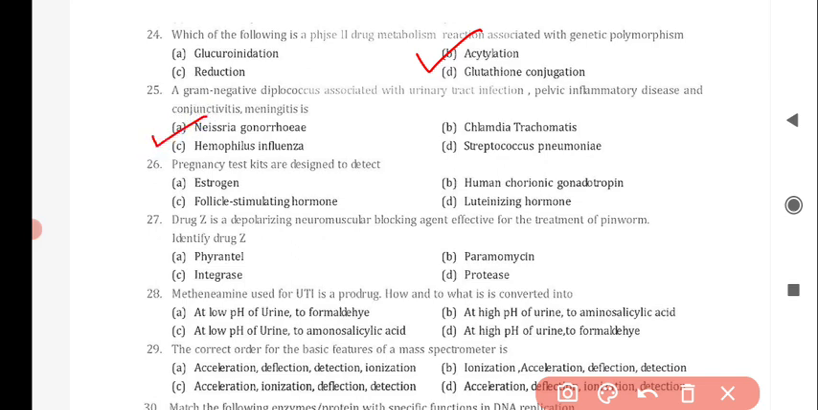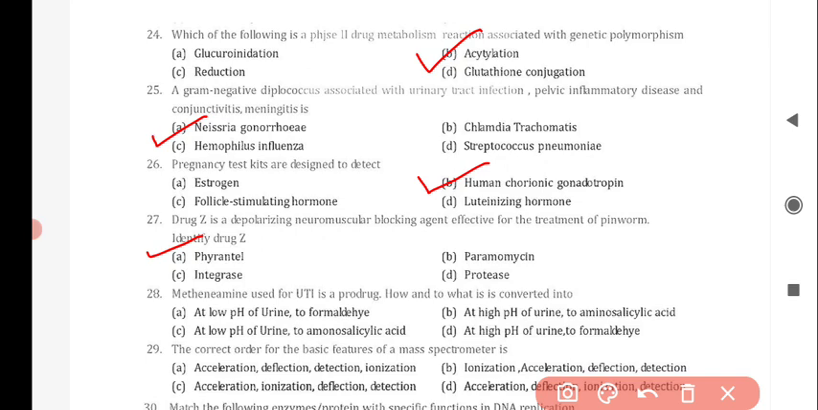Next question is pregnancy test kits are designed to detect, and the correct answer is option B, human chorionic gonadotropin. Next question is drug Z is a depolarizing neuromuscular blocking agent effective for the treatment of pinworm. Identify drug Z, and the correct answer is option A, pyrantel.